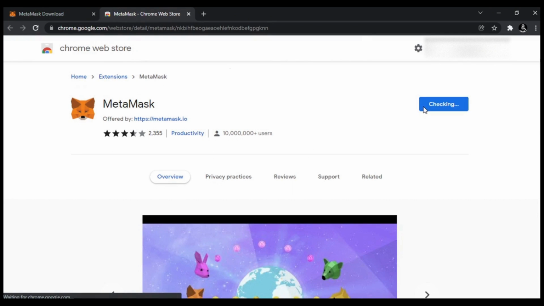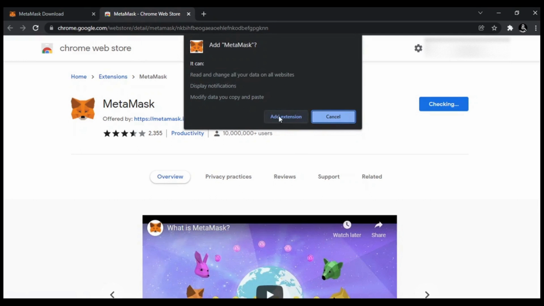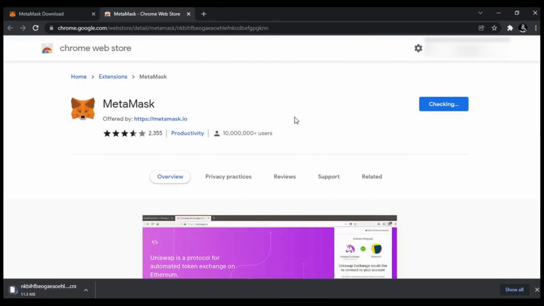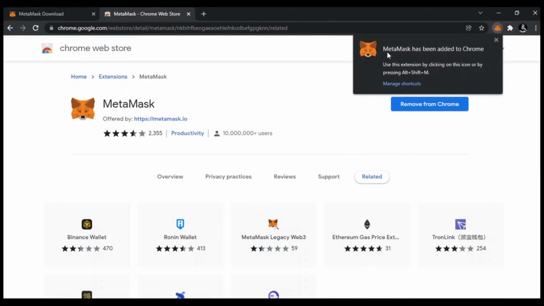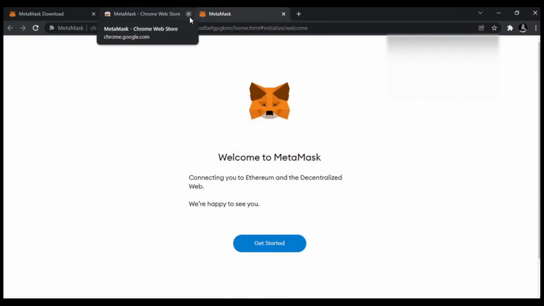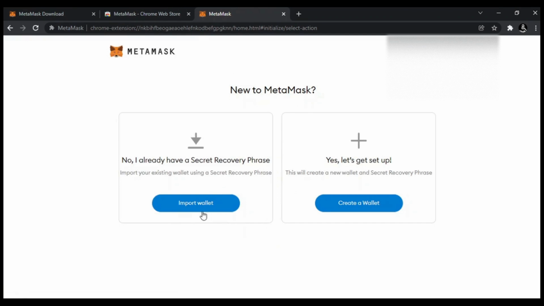And click on add to Chrome. This will add the MetaMask extension on your Chrome web browser. Now you can see MetaMask has been added to Chrome. Click on MetaMask, and click on get started and create your own account.